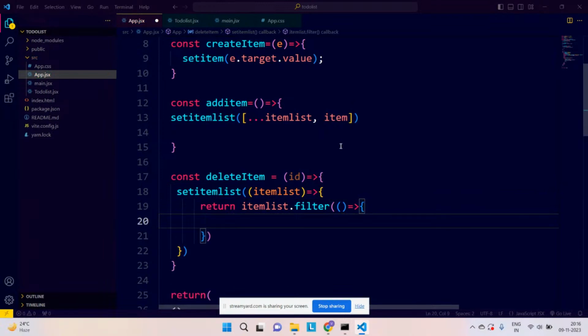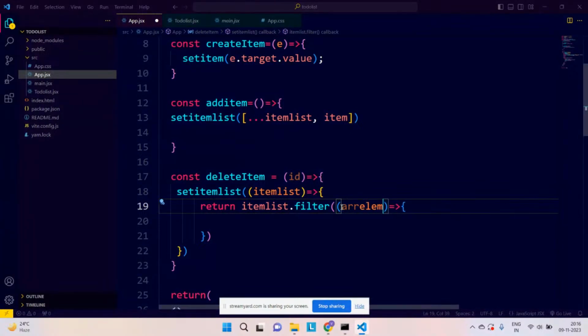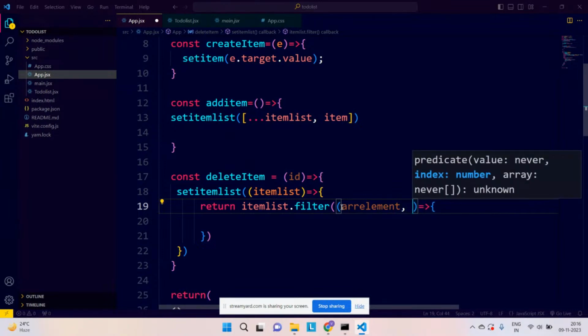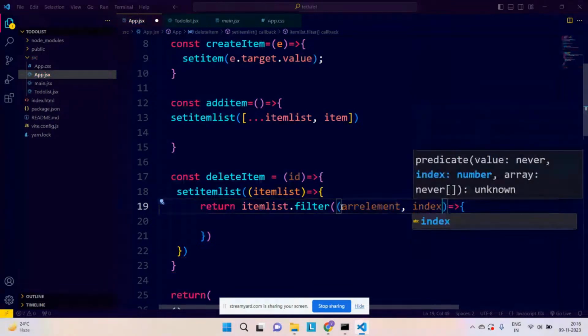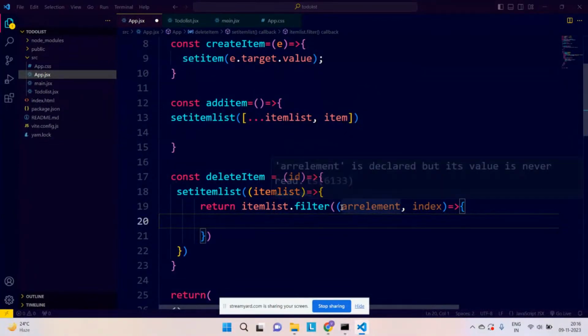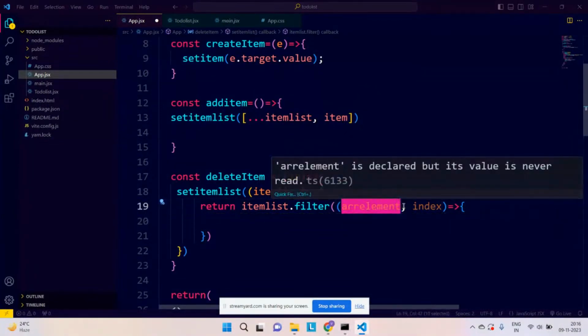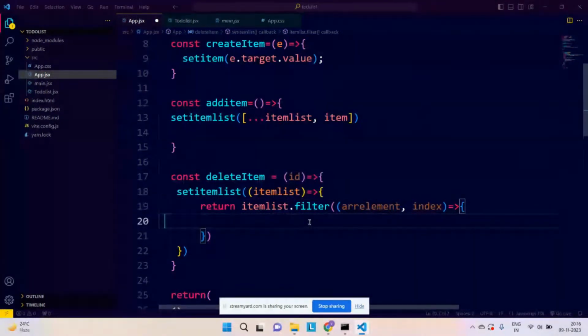And filter will give you one callback. And in the callback, what are the things that you can call? So whatever the elements of the array. First of all, you can call it array elements or something like this. And the second thing that you will be passing is the index. So for all these methods like array.map or array.filter or array.reduce, the first argument is always the array element and the second argument is always the index of it. Very simple thing.